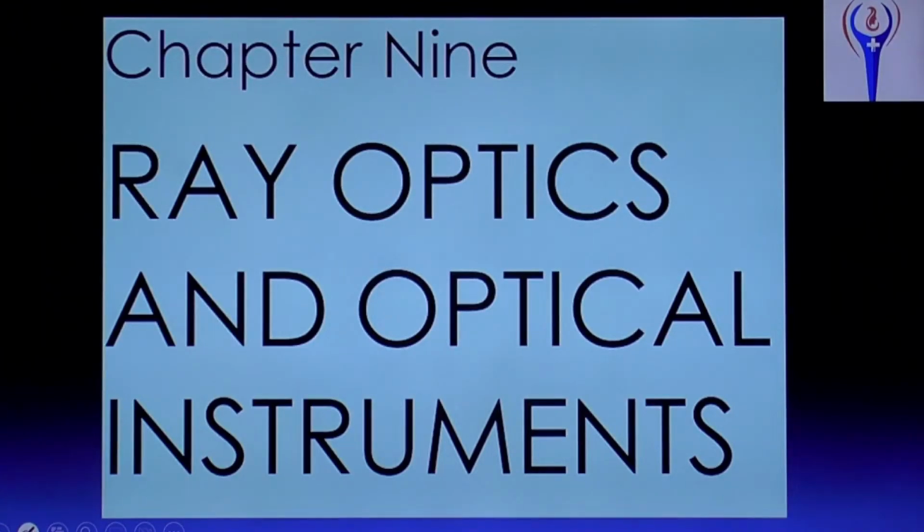Okay, we'll start. Welcome back to physics, NEET physics crash course. Now chapter 9, Ray Optics and Optical Instruments. Already we have discussed that optics. What is optics? Optics is a branch of physics that studies about light. Okay, ray optics and optical instruments.